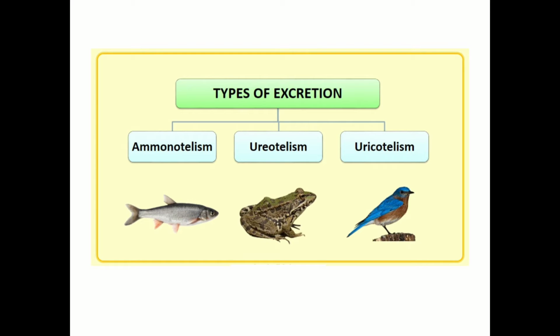Nitrogenous waste are produced by the metabolism of mainly proteins and to some extent nucleic acids. Depending on the availability of water, animals excrete the nitrogenous waste in various forms, like ammonia, urea, or uric acid. So, we have three phenomena: ammonotelism, ureotelism, and uricotelism.